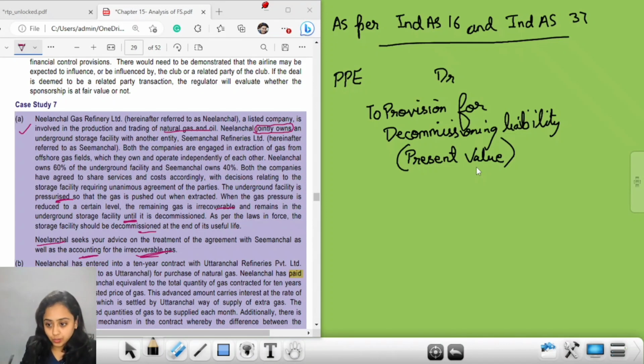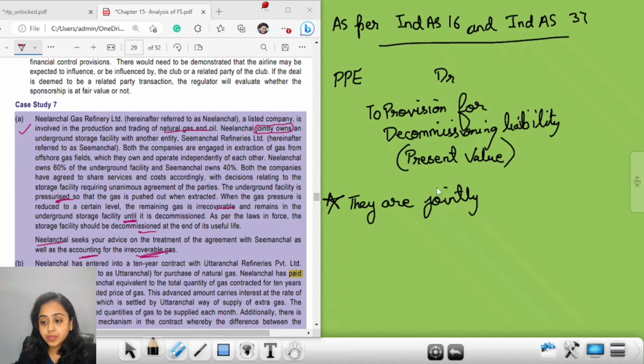Are you clear? Good. Now an important concept comes in: Neelanchal and Simhanchal, since there is a joint operation, are jointly and severally liable under joint operation.